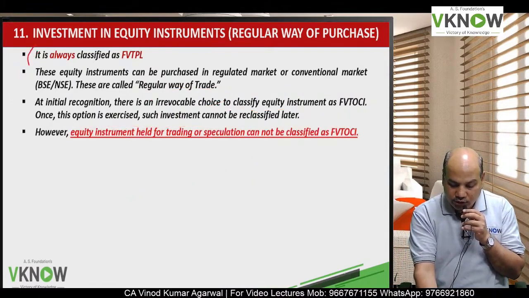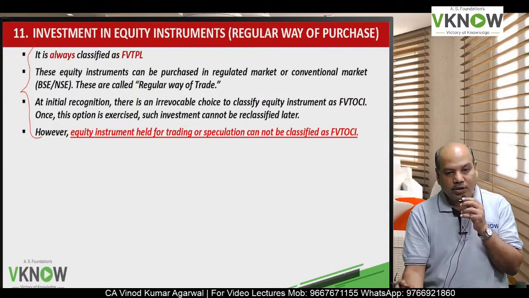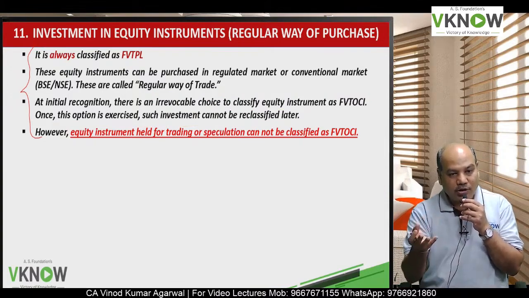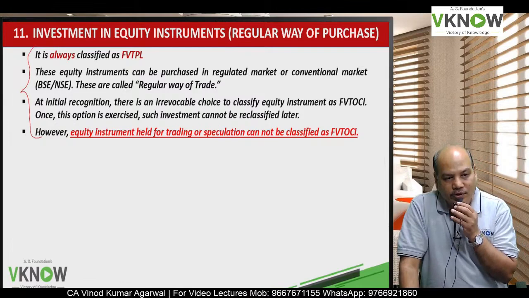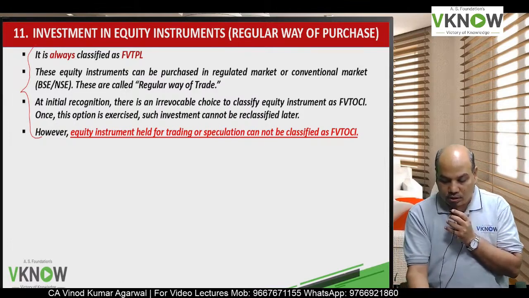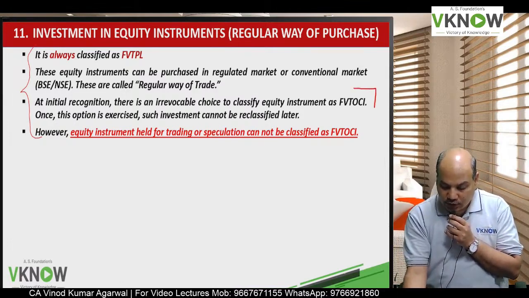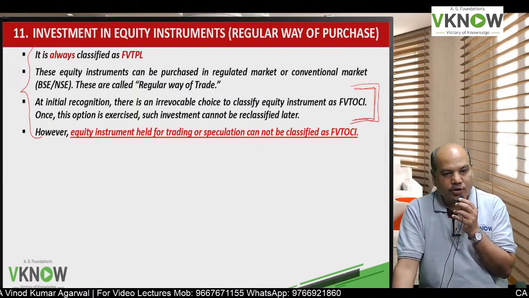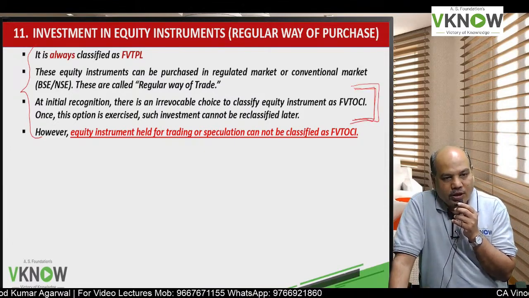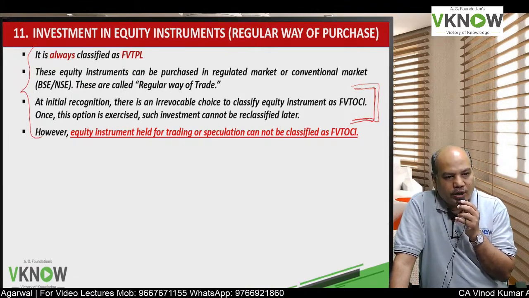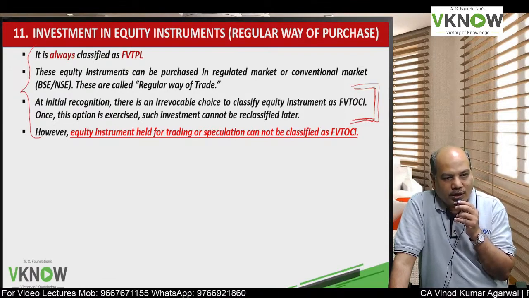So it is like your CA course. Make the choice carefully. Later on, very difficult to reverse the decision. Okay. So usually if the financial asset is held for very long term, if it is for strategic reason, then the company calls it as FVT OCI because they don't want to hit their P&L account every year. In any case, they are not going to sell it.